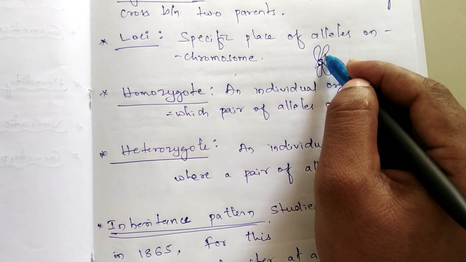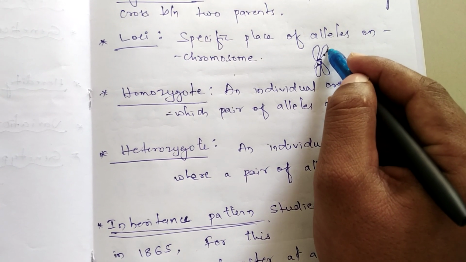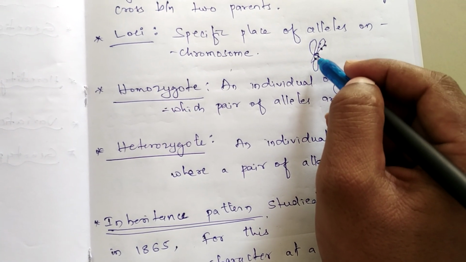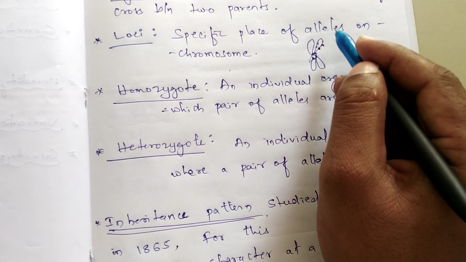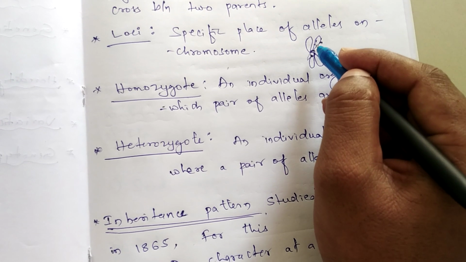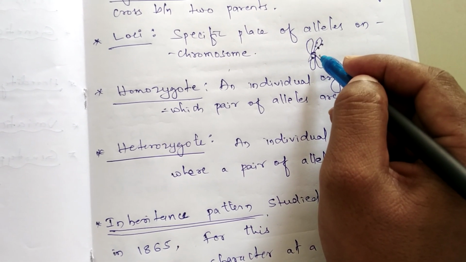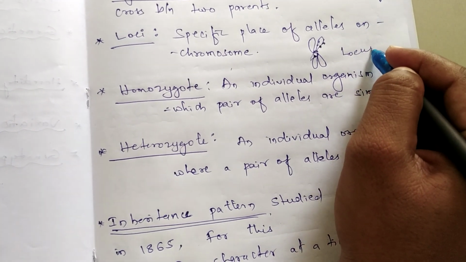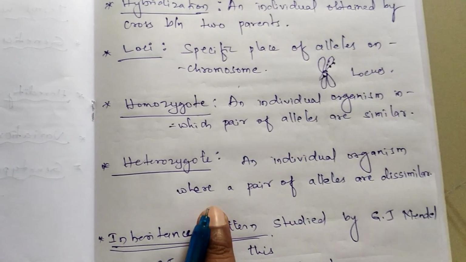In this chromosome there is the presence of adenine, guanine, cytosine, thymidine. So here the presence of these alleles at the specific position of this chromosome is called loci. That is the plural term. Locus is the singular term. Locus.